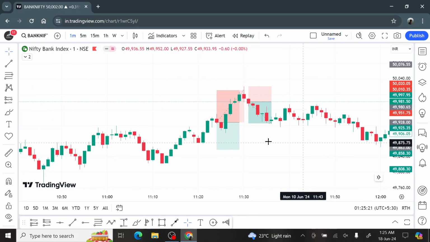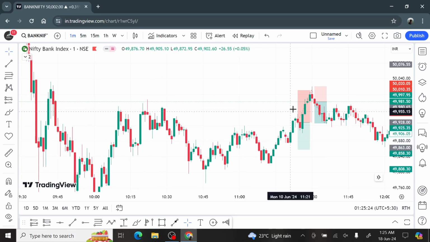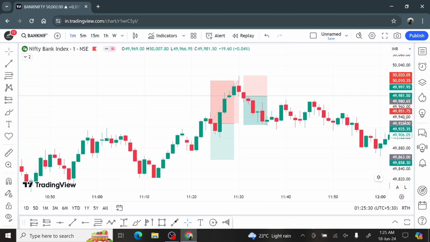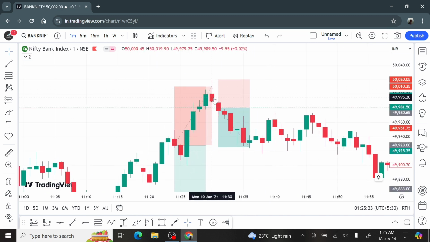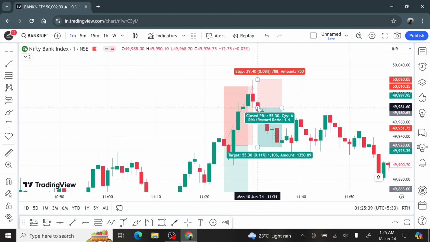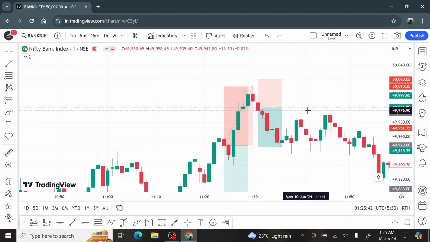But again after this trade failed, I took immediate entry when I got a confirmation here. You can see one bull. It's like a cloud cover, dark cloud cover, whatever they say. So as soon as I saw this and the confirmation candle was here, I took the trade again, and I made a profit of around 200 rupees.